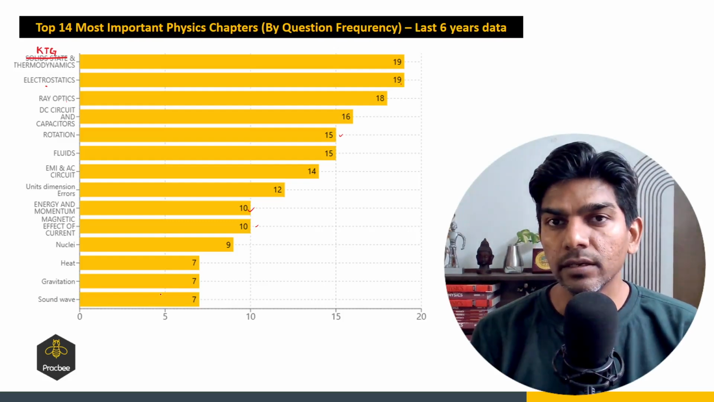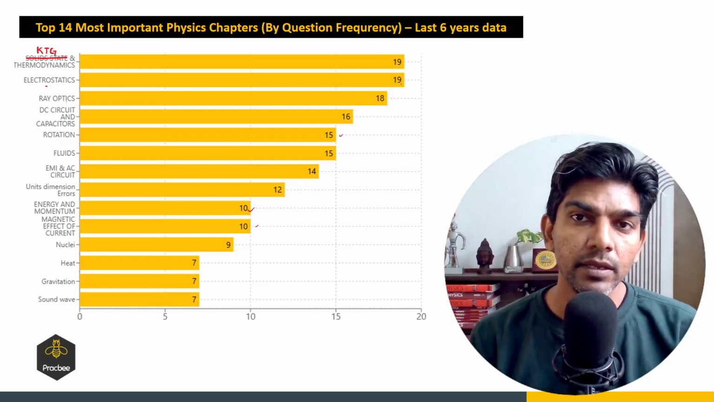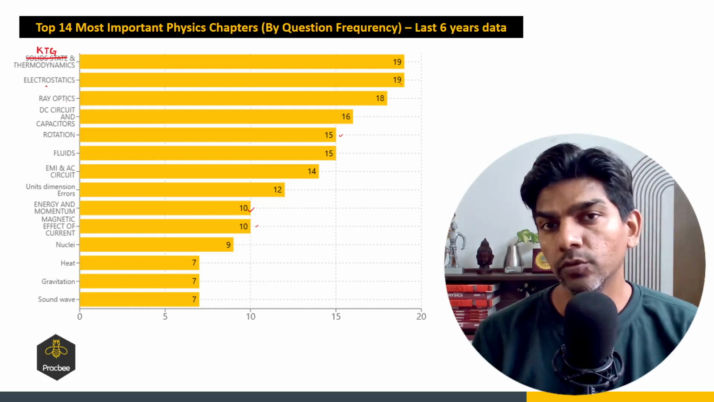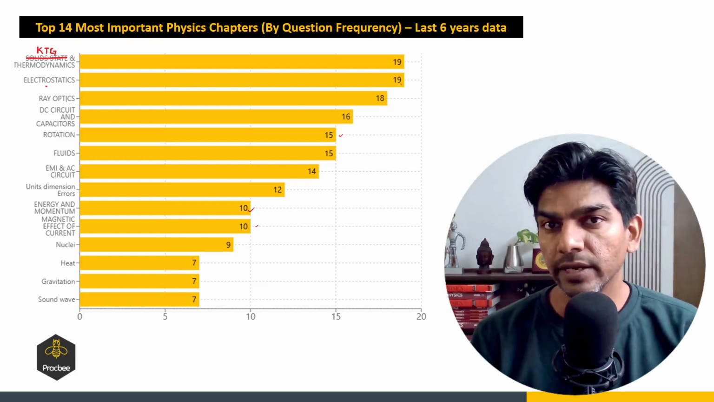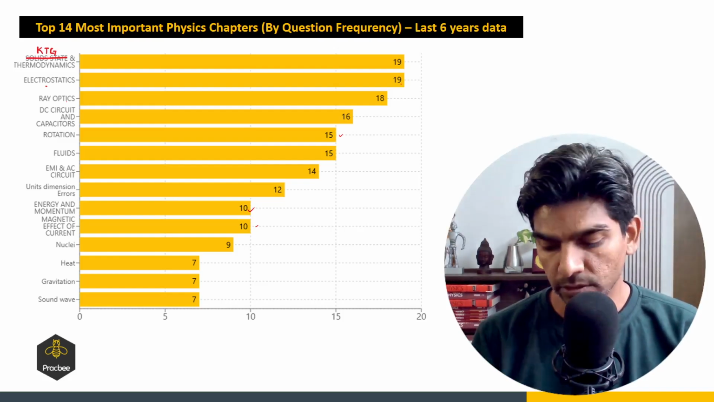I'm not saying that whatever chapters are not included in this list are not important. For example, kinematics has its application across all chapters, so that you have to do, right? So I have not mentioned that, but I have mentioned topics because the core concept was based on these chapters. So that's why I have mentioned those chapters in this list.